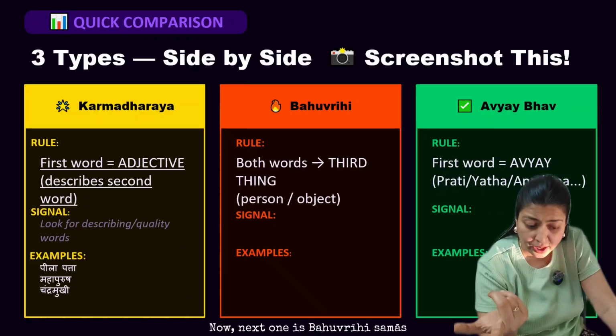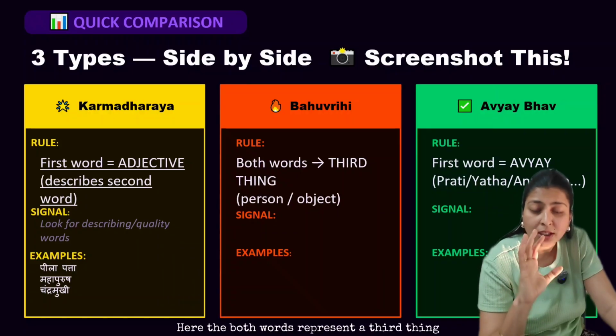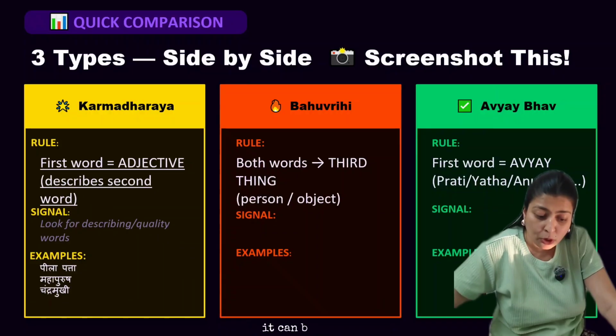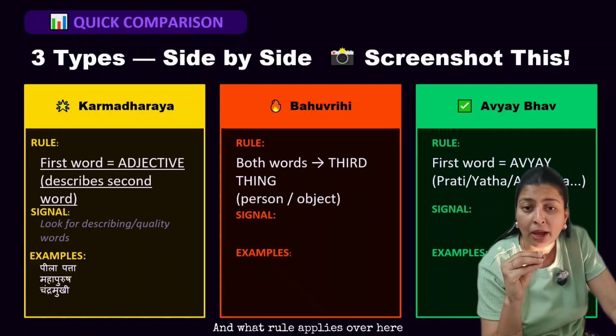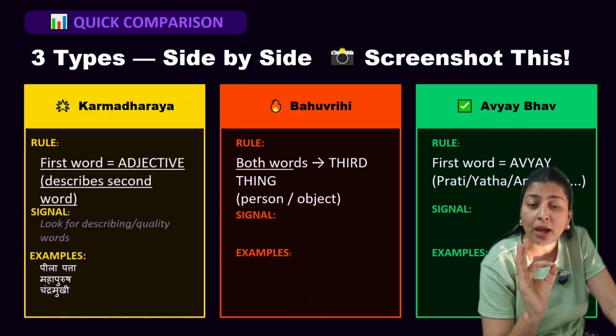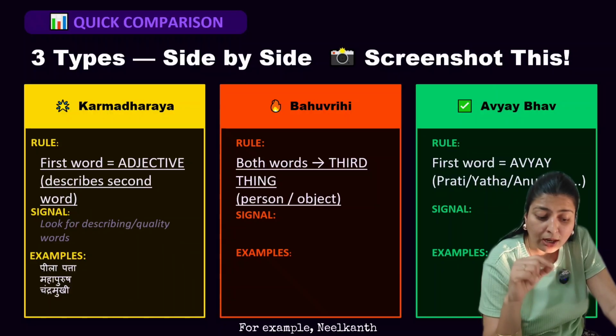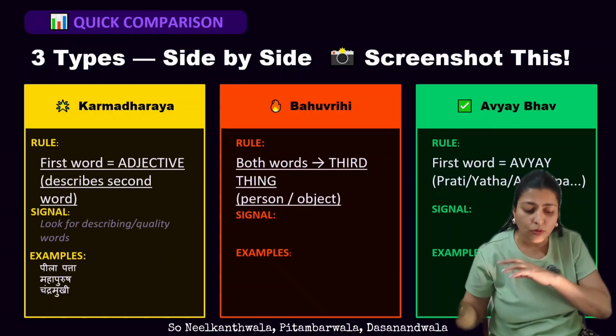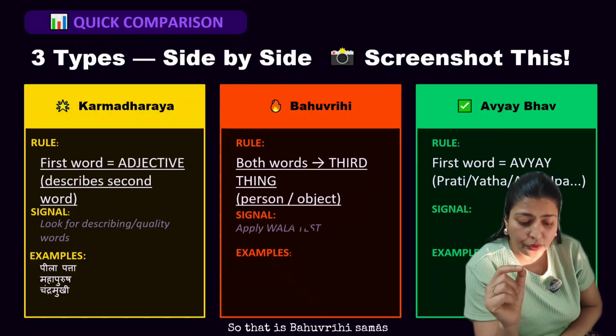Now next one is Bahuvrihi Samas. Here both words represent a third thing, a person. It can be a person, it can be an object. And what rule applies over here? Wala test. Apply the Wala test. For example, Neelkanth. So Neelkanth wala, Pitambar wala, Dashanan wala. So that is Bahuvrihi Samas.